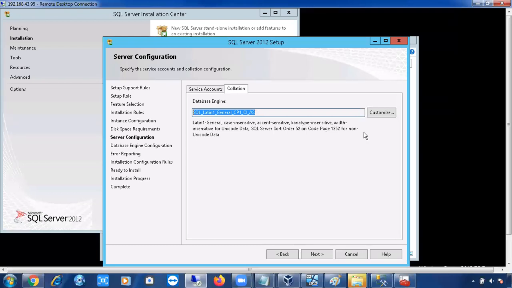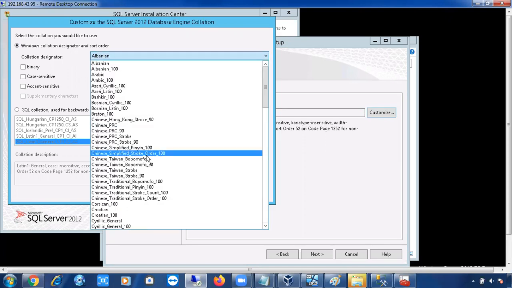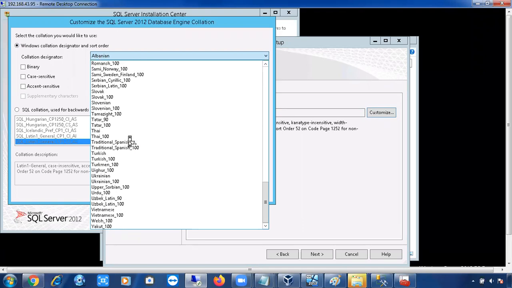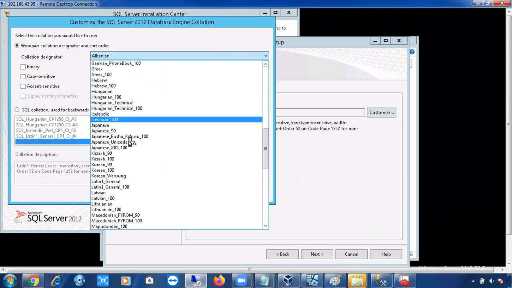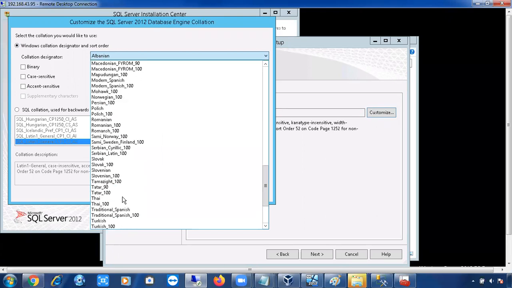If you want to change it, the customer will mention it in the build sheet. You have to change it by clicking on the customize button. Whatever collation he is asking, any other different language, maybe he is interested in Chinese, he can select Chinese language. He can select Japanese, Korean, Portuguese, and whatever other languages are there, Slovenian. Depending upon their requirement, they can choose their own language.